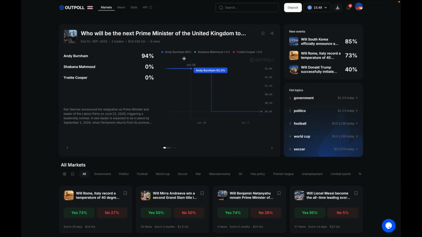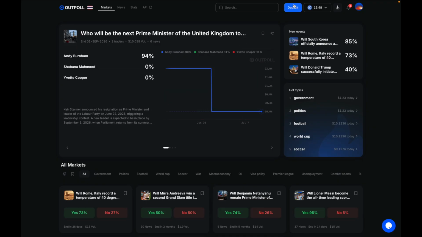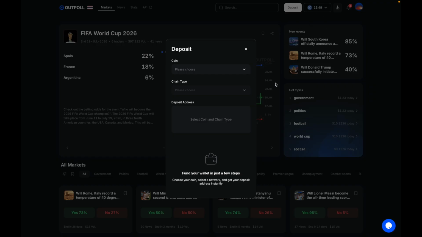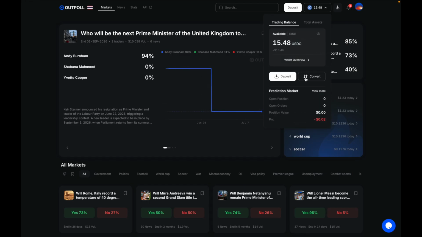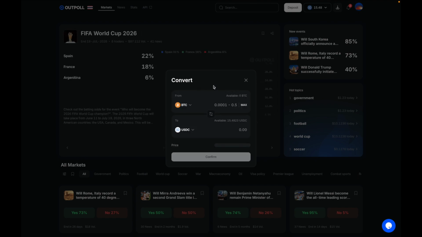Anyway, to get started, first of all you're going to need to make a deposit. Of course, if you haven't already signed up yet, go ahead and do that with the link down below. Once you've done that, you're going to want to click deposit up in the top right here. Now for trading on the platform, the currency they use is USDC, but what you can do is deposit any of these currencies listed in here, and once you do that you'll be able to convert it directly on the platform here. For example, you deposit Bitcoin, not a problem, convert to USDC, and you're good to go.